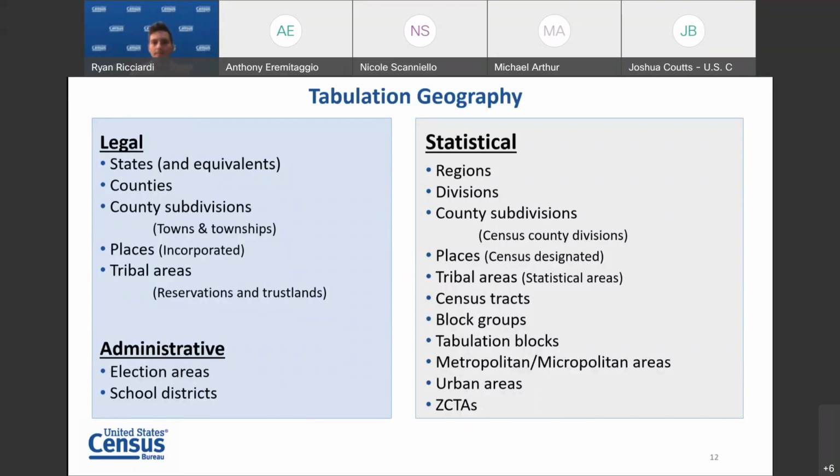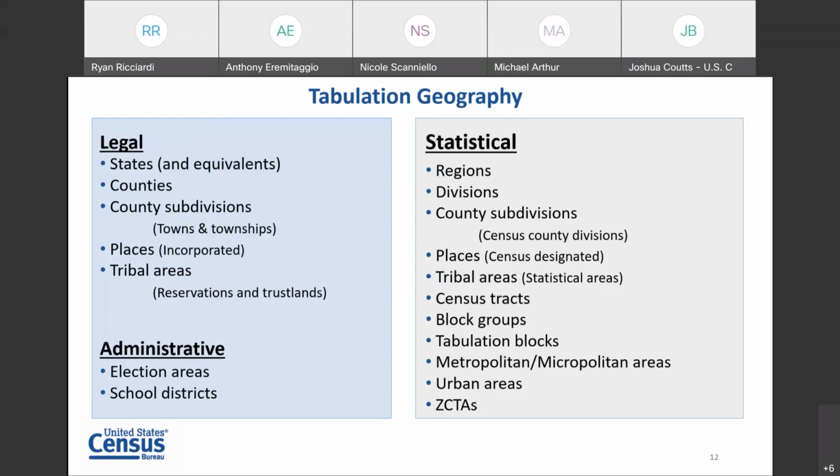So we're going to speak about the tabulation geography, and tabulation being geography that we tabulate data for, specifically ACS today. I will just specifically say that we do have a wide variety of different geographies, for example, for the economic census, for the census of governments, and for various other surveys within the Census Bureau. And many of these different censuses and surveys have specific suite of geography that's applicable to them.